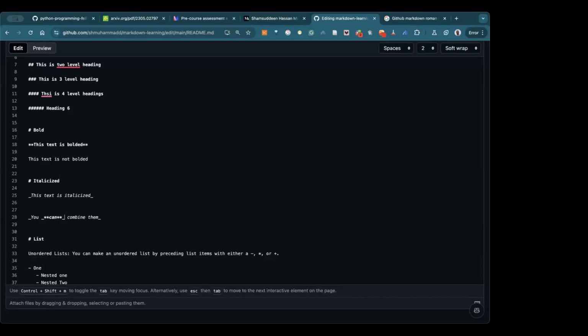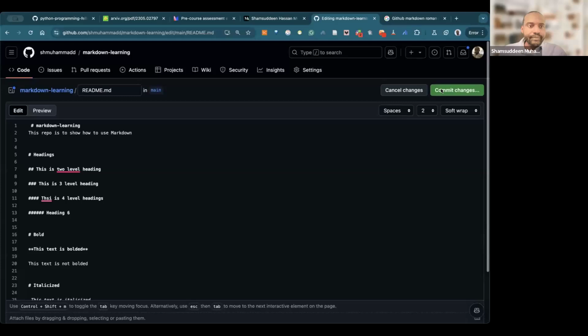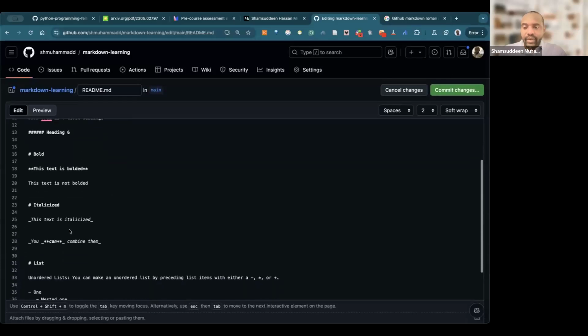Okay, so let's see this. You can see I haven't done that, but I think this will work. So here I bold it. And then this one is meant to italicize, right? This underscore. So let's look at it if it will do.